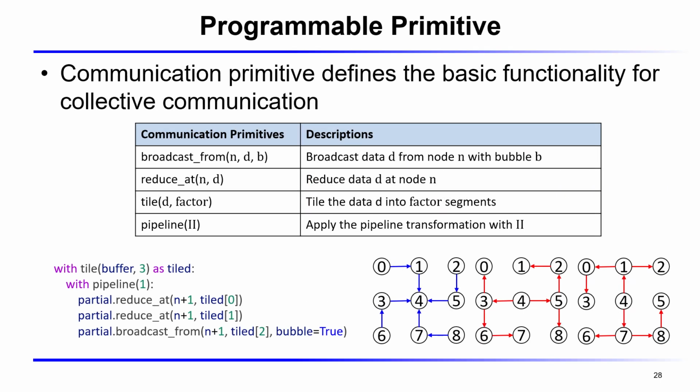To make our approach flexible, we expose a set of programmable primitives. The first category is the communication primitive, which defines the basic functionality for collective communication through reduce, broadcast, plus two compiler-inspired techniques, tile and pipeline, for better link utilization. Here's an example that uses these primitives together to express a topology-aware pipeline algorithm.